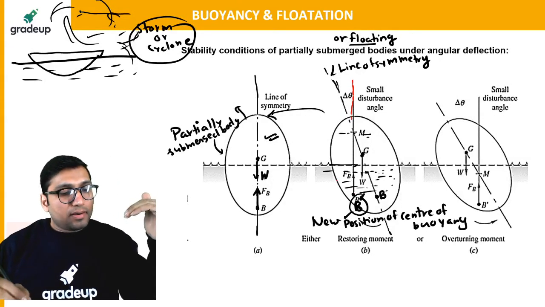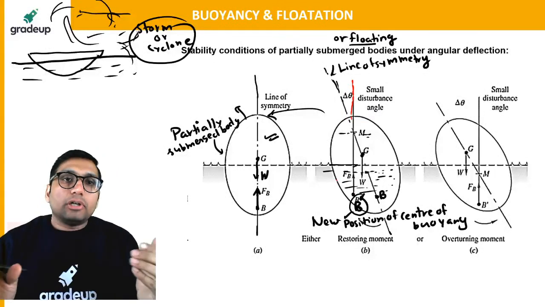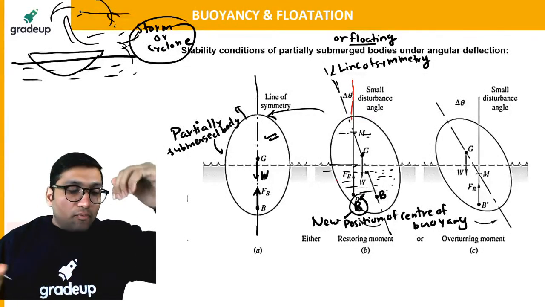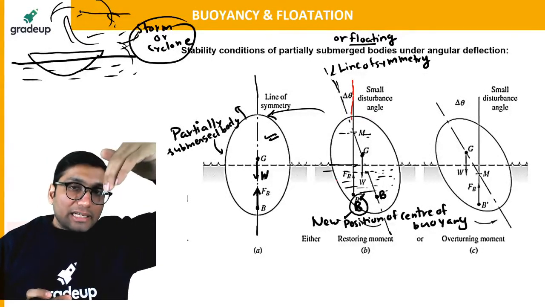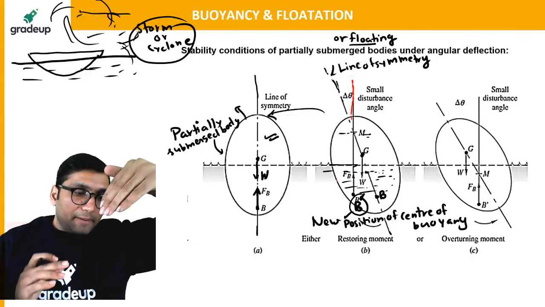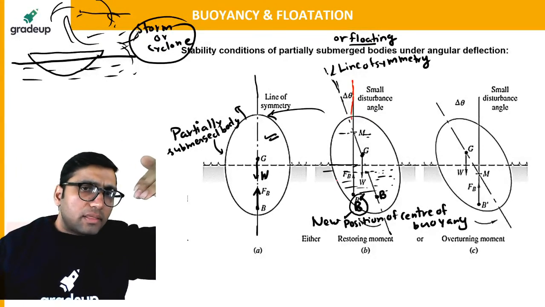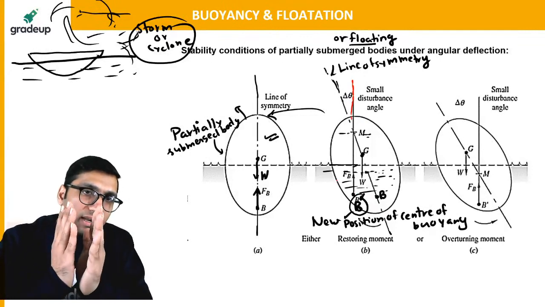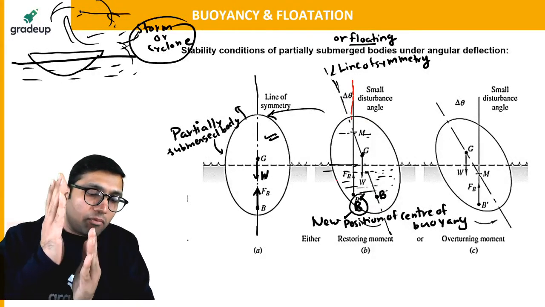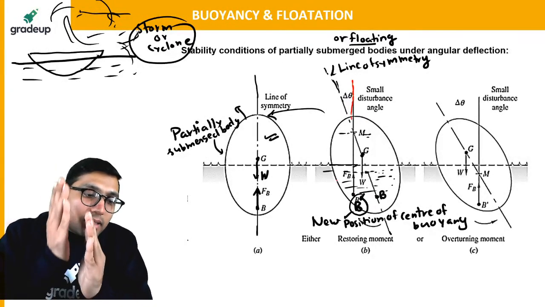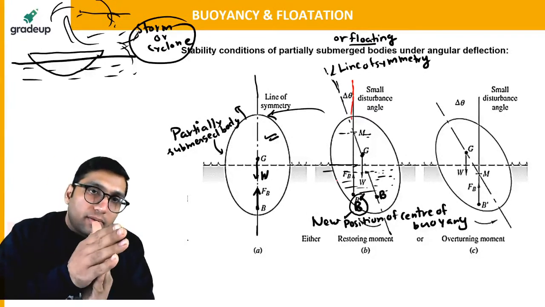why will it change? It is very simple. Kumar, when the body gets tilted in a particular direction, it will have some small displacement. If you notice a ship, when suddenly a small displacement goes into the ship, what will happen? Some extra portion of the ship gets into water, right?